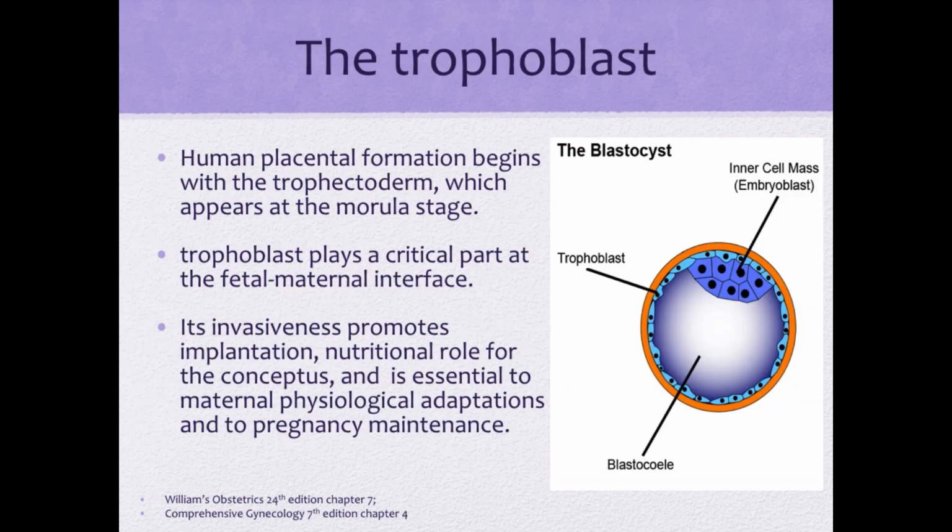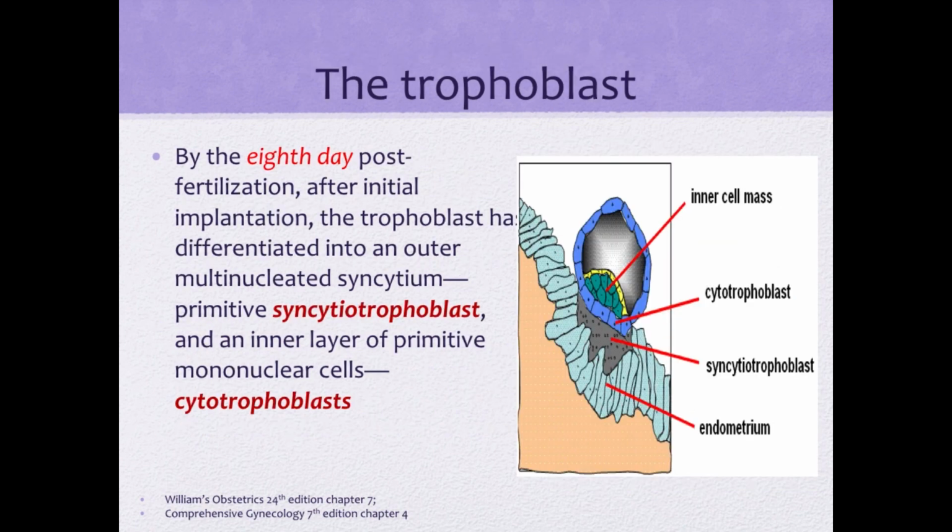Human placental formation begins with the trophectoderm, which appears at the morula stage. Trophoblast plays a critical part at the fetal-maternal interface. Its invasiveness promotes implantation, nutritional role for the conceptus, and is essential to maternal physiological adaptations and to pregnancy maintenance. By the 8th day post-fertilization, after initial implantation, the trophoblast has differentiated into an outer multinucleated syncytium, that's the syncytiotrophoblast, and an inner layer of primitive mononuclear cells, that's the cytotrophoblast.